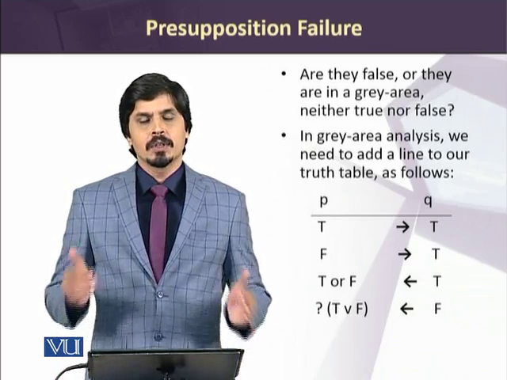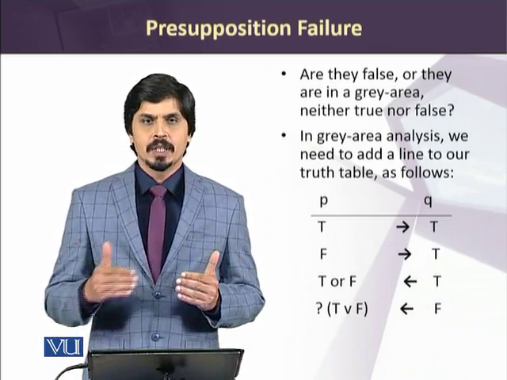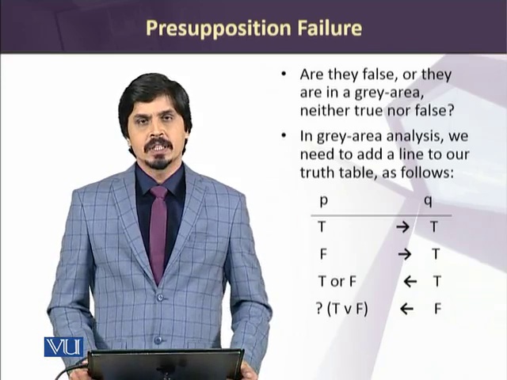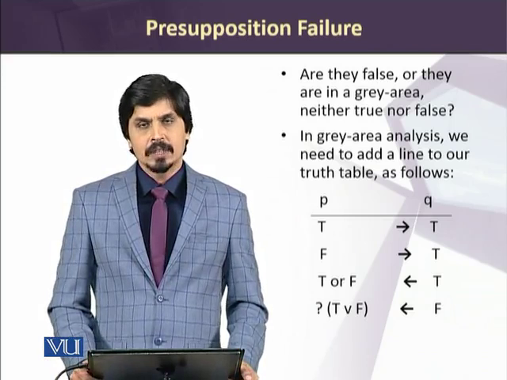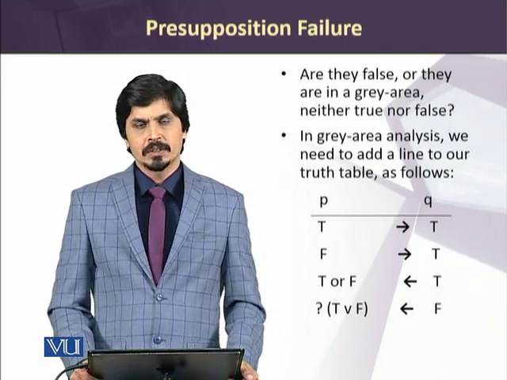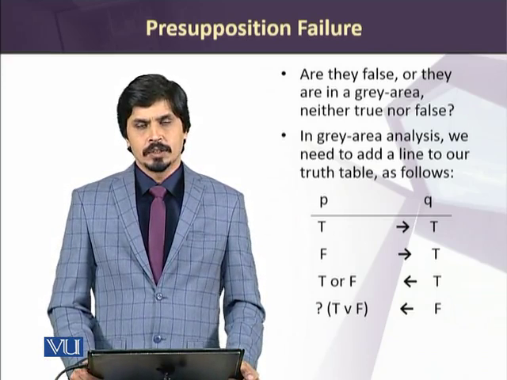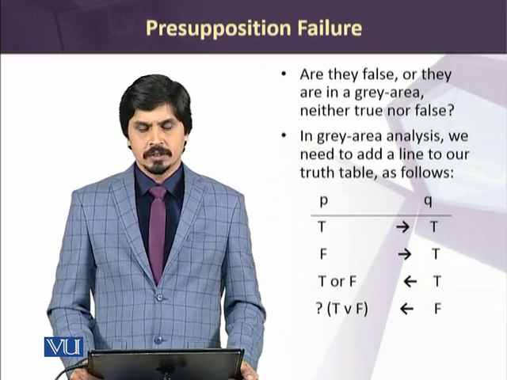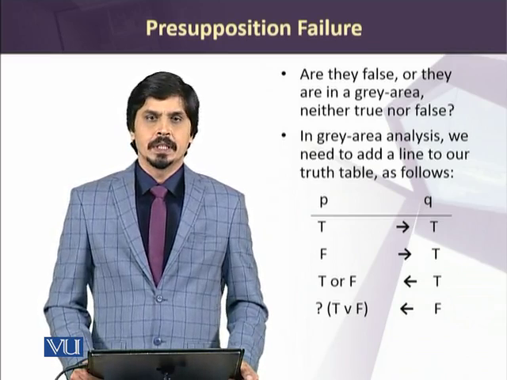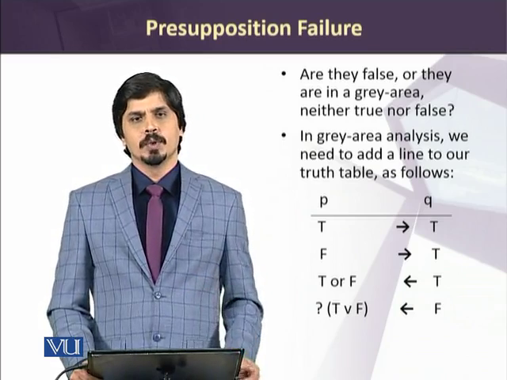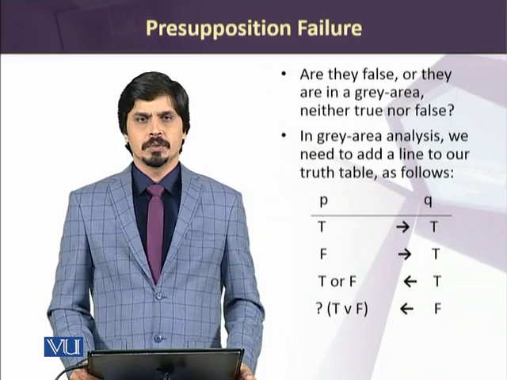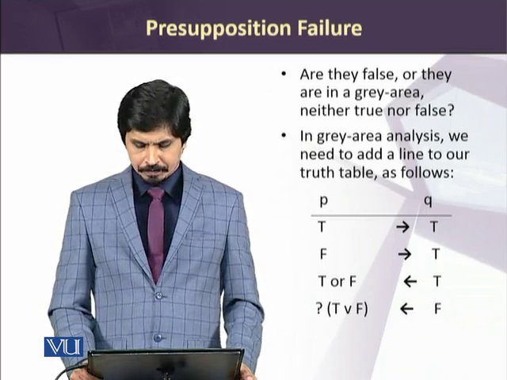But if we look at the argument the other way around, we see that the argument is leading from Q to P. So we see that if Q is true, that means that Ronald is there, Ronald exists. Then P, he is a vegetarian or not, both can happen, both can be true. So it could be true or false.